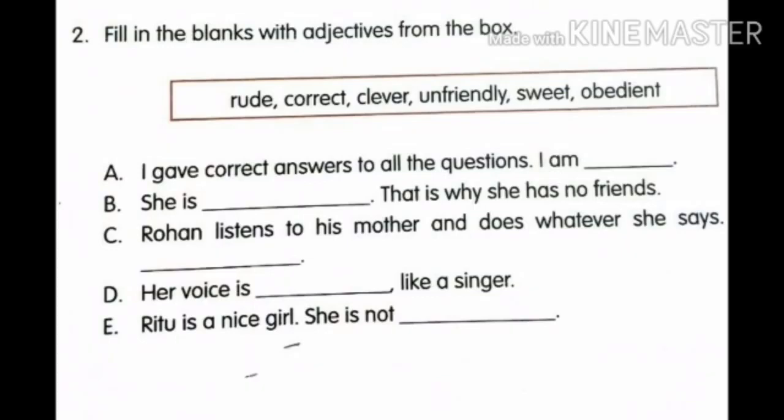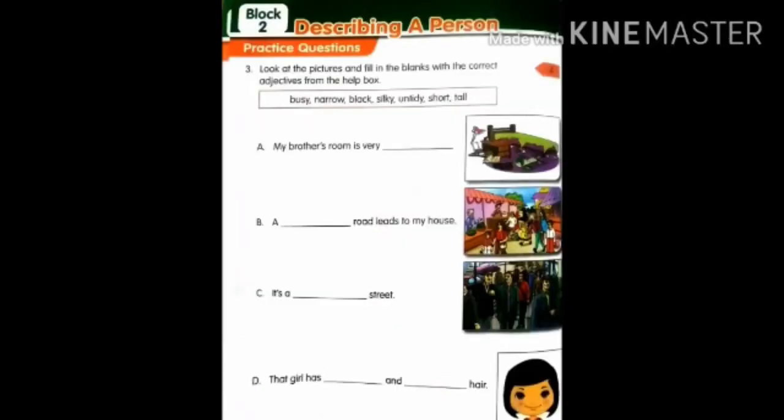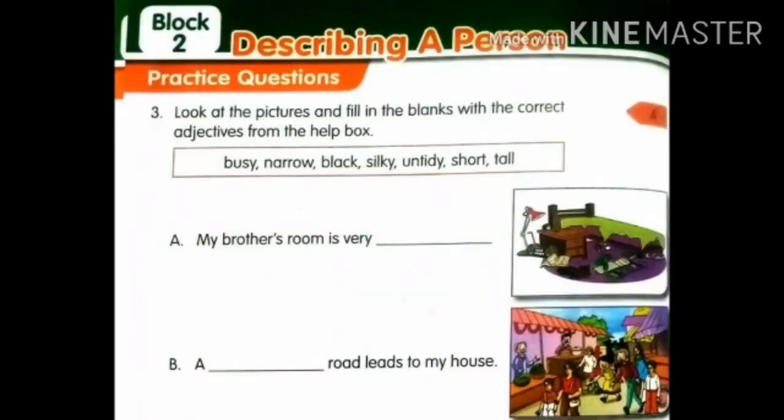Now open your page number 18 and see the third question. Look at the pictures and fill in the blanks with the correct adjectives from the help box. You can see the picture. By seeing the picture, you must get an idea of what adjective we must use. So basing on that, you can complete your options A, B, C, D, E in page number 18 and 19.